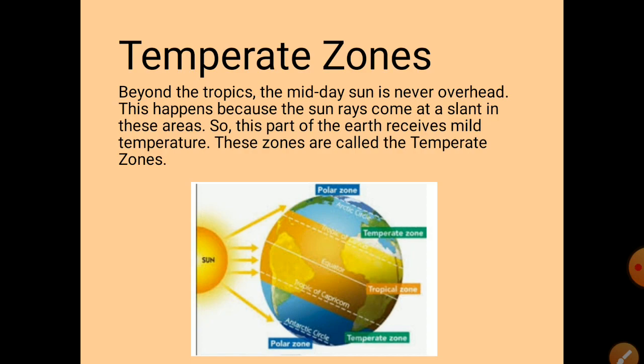This area between the Arctic Circle and Tropic of Cancer towards north, and Tropic of Capricorn and Antarctic Circle towards the southern hemisphere, has moderate temperature, neither too hot nor too cold. These areas neither feel too hot nor too cold. That is why here the temperature is moderate. That is why we call it the temperate zone.